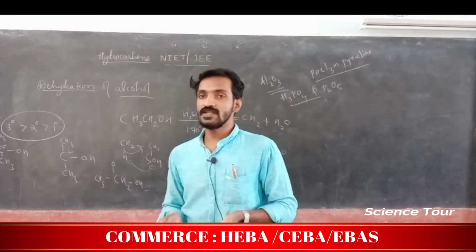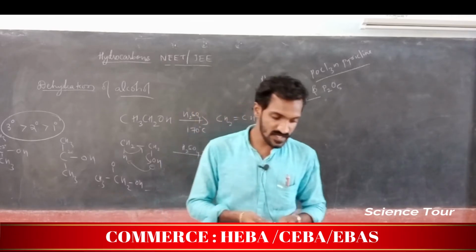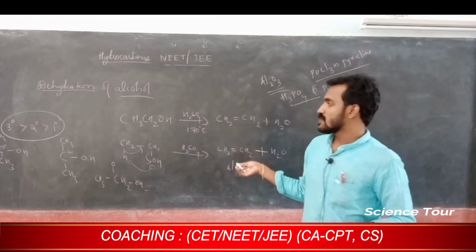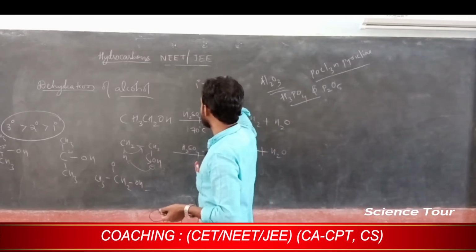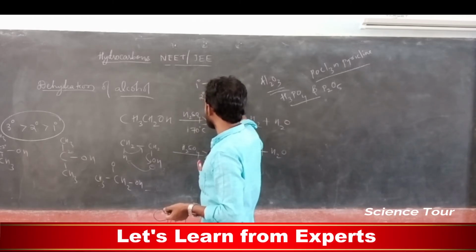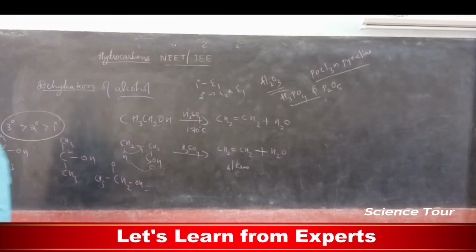These are all E2 or E1 elimination reactions. Tertiary alcohol undergoes E1 elimination. Secondary alcohol undergoes E2 or E1 elimination reaction, that you are studying in the first PUC. Understood?